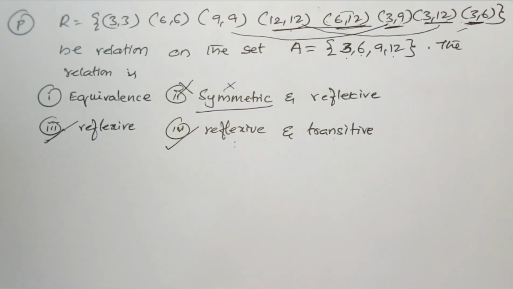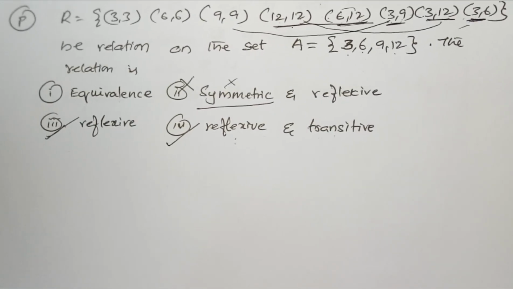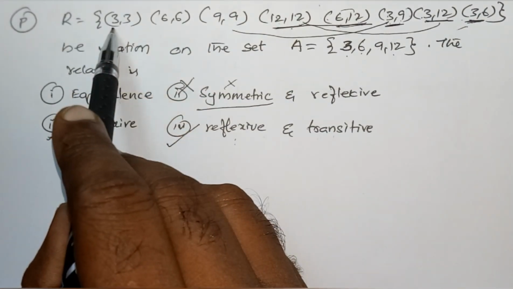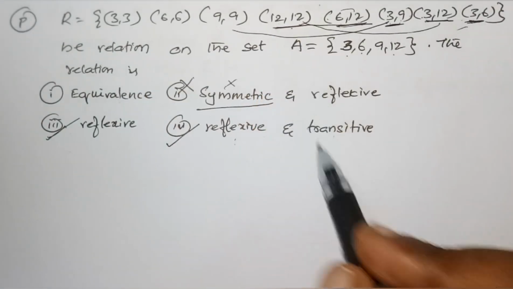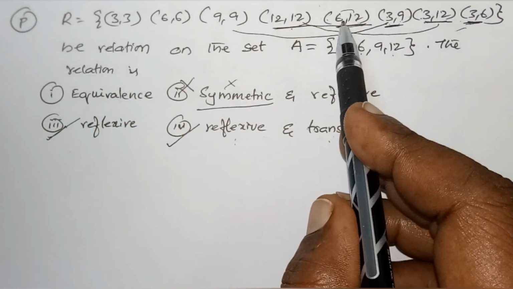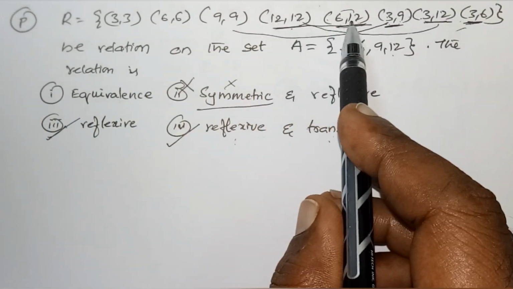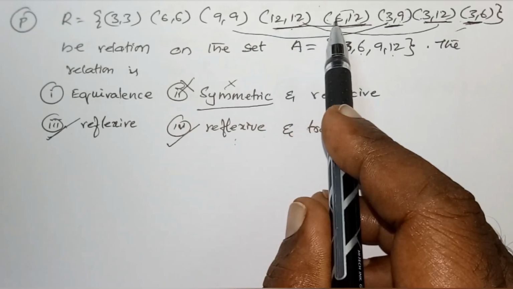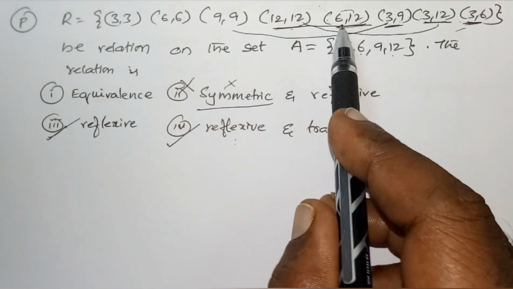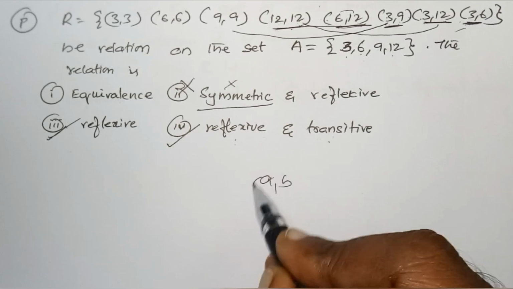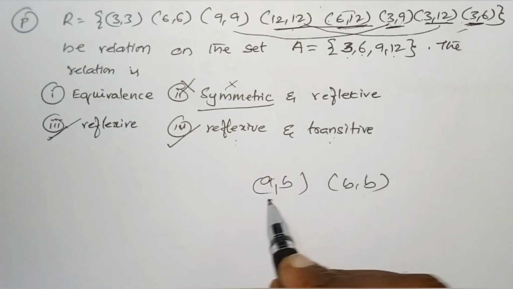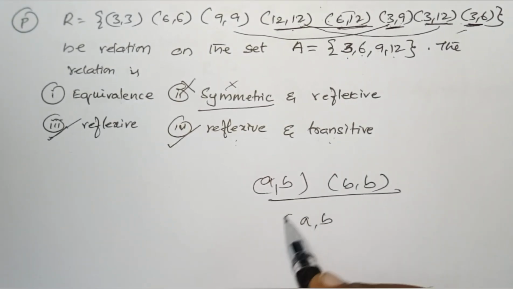Reflexive and transitive. Is it clear? (3,3) is self-transitive. (6,6), (9,9), (12,12) are self-transitive. For (6,12), there exists (12,12). (A,B), (B,C) exists, and then (A,C) is nothing but (A,B) itself. If there exists (B,B), then we have to find whether there is (A,B) or not.